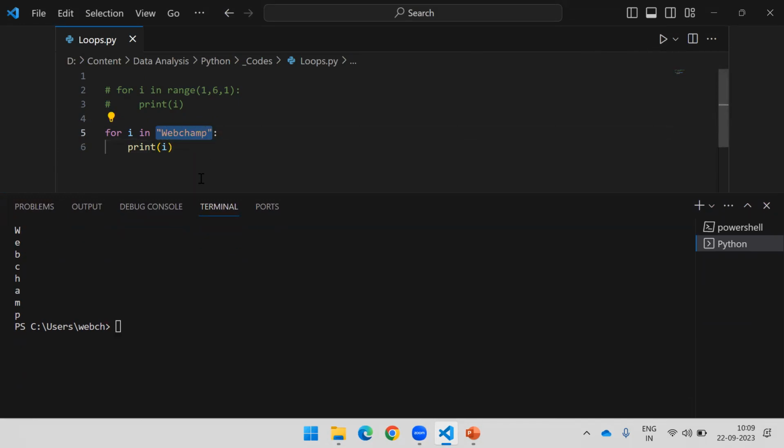In technical language, it is iterating through each character of the string PyCharm. Iterating means just going through one by one, one by one. Am I specifying anything here as an initialization condition? Nothing, right? So Python will take care of that. This is what the advanced for loop is.